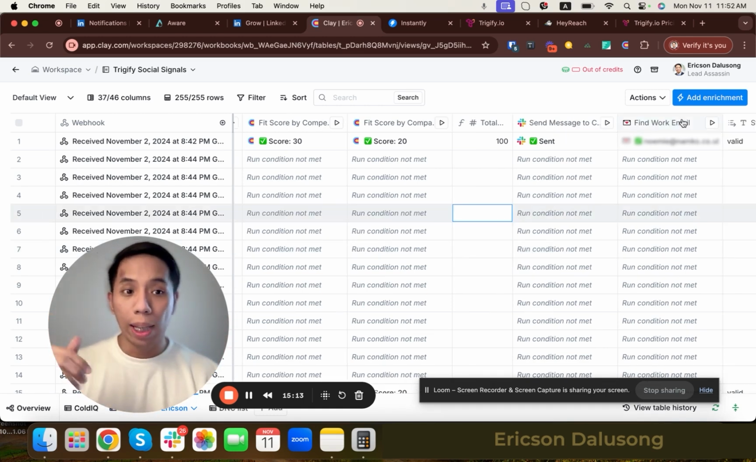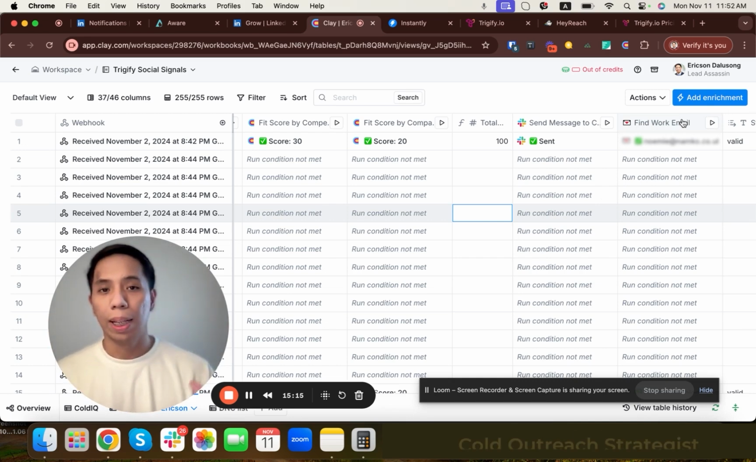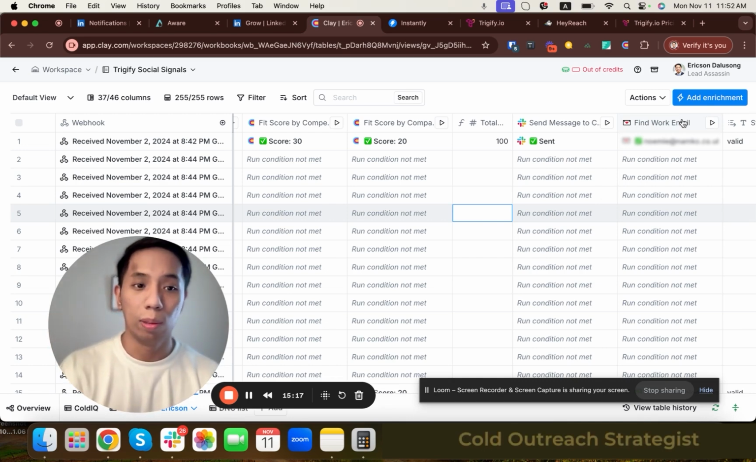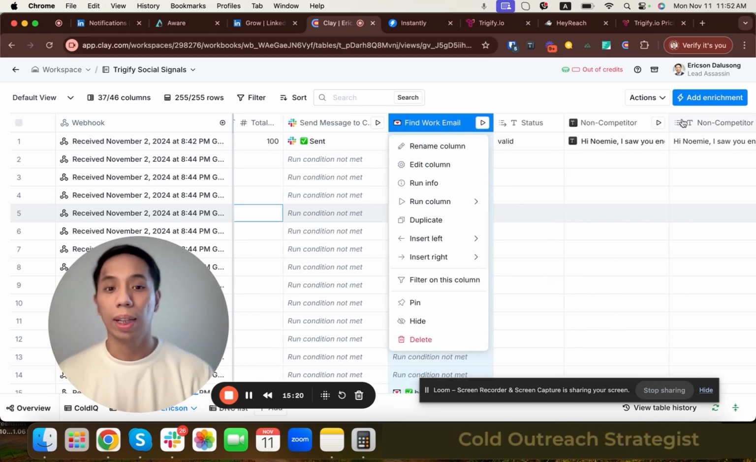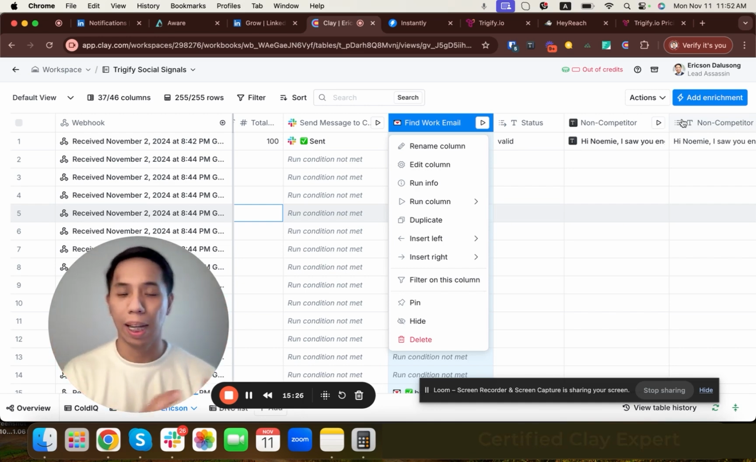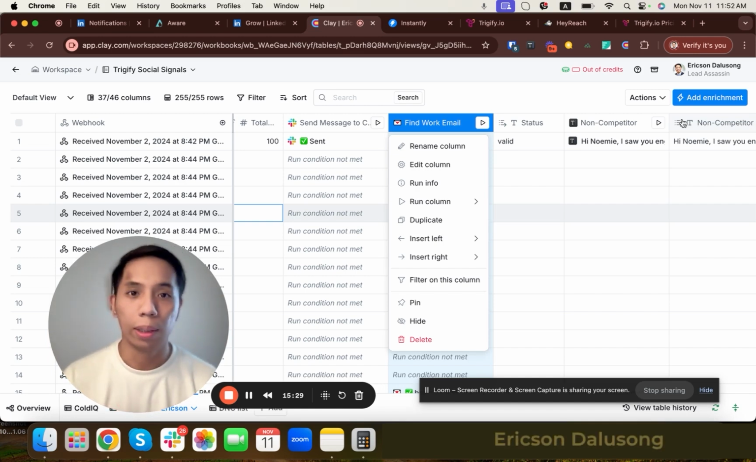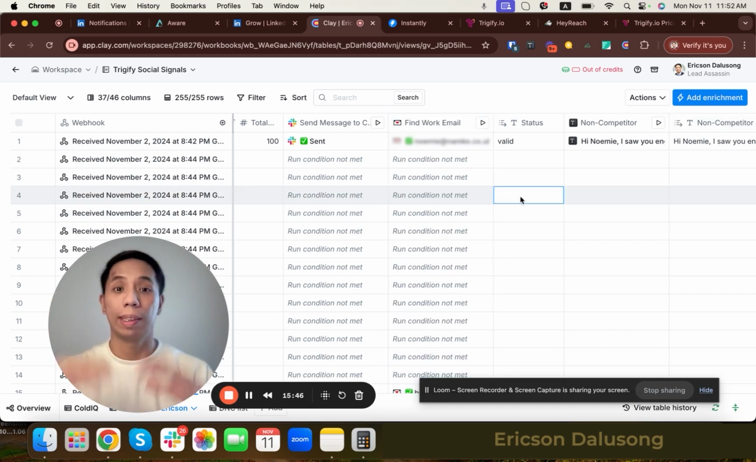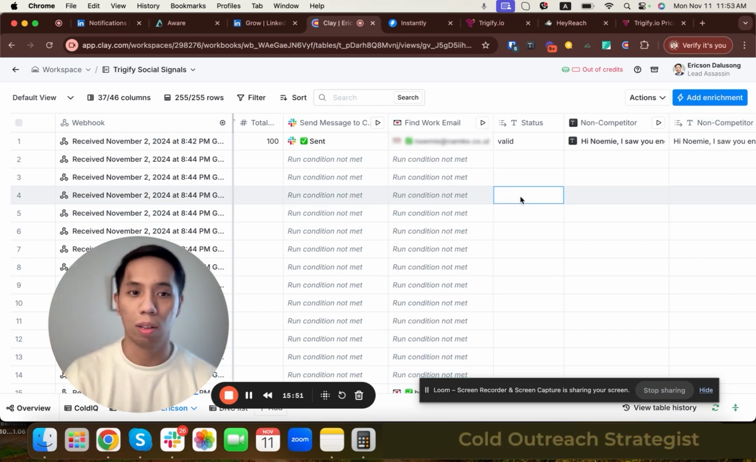And then for contact enrichment, or for finding the email addresses of these contacts, I've used Find Email. Find Email has very good data because they provide valid email addresses. You don't have to use other verification tools like Million Verifier, because they provide valid email addresses and they have very good data coverage.